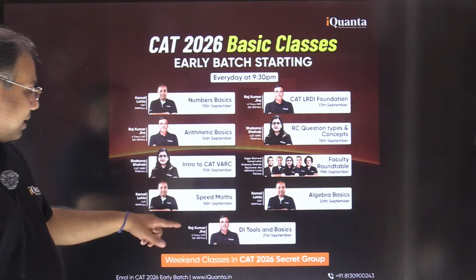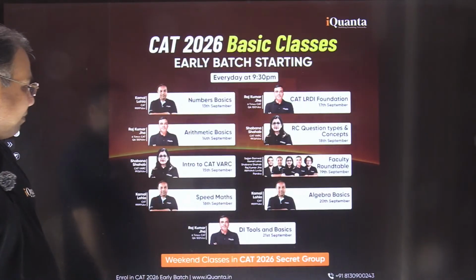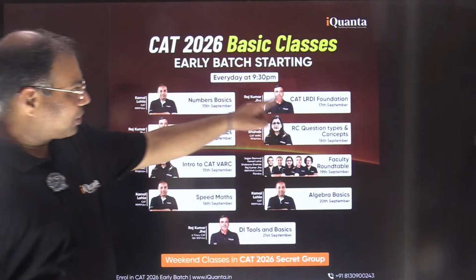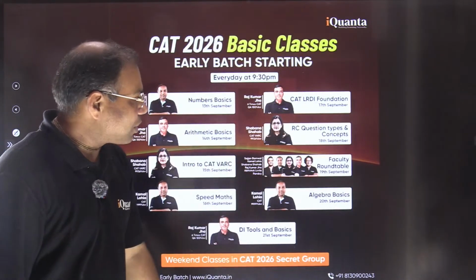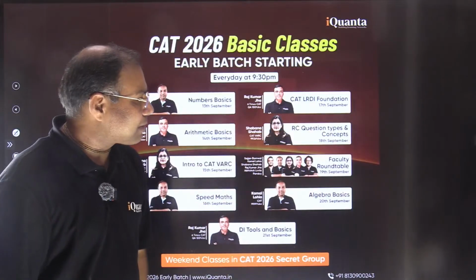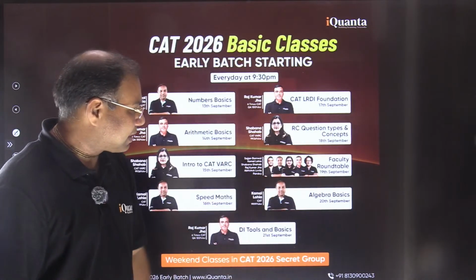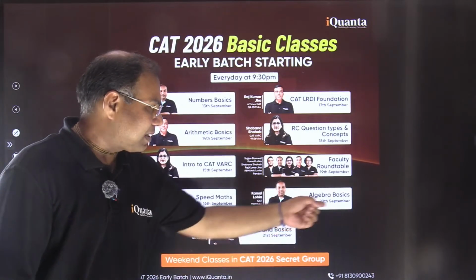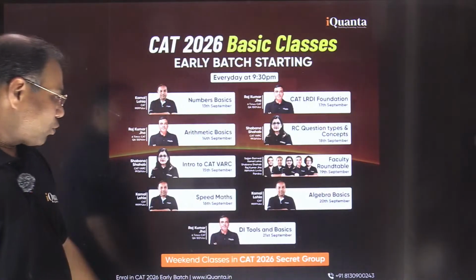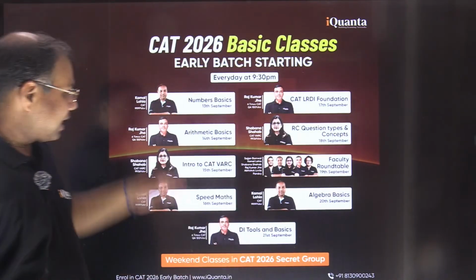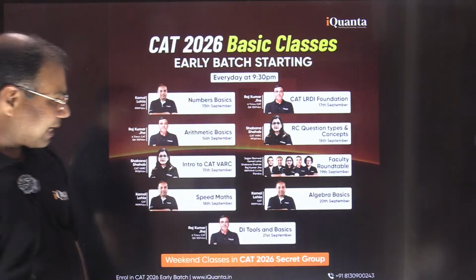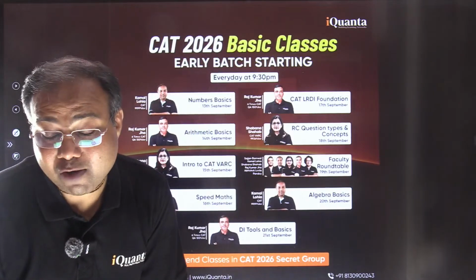Then again, I will be taking this speed maths, and after 16th it is 17th you are having CAT LRDI foundation. Then again verbal RC question types and concepts. Then it's a roundtable session by all the faculty members, and algebra basics. And on 21st it is DI tool and basics. So basically 4, 4, 8 and 1, 9. There are 9 free classes in a way you can say, right?